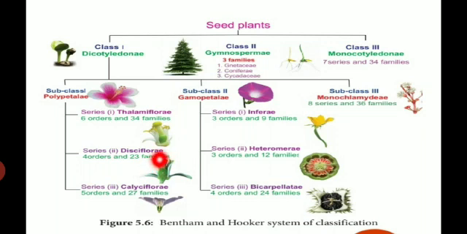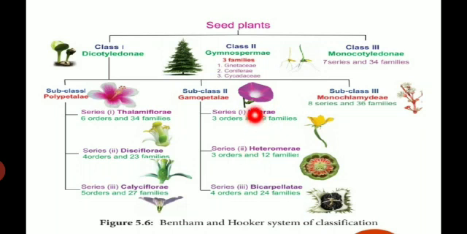Second one, the subclass Gamopetalae. Gamo means the petals are united, for example, Datura, which are either partially or completely fused to one another, dichlamydeous under this group. Then the Gamopetalae is further divided into 3 series: Inferae, Heteromerae and Bicarpellatae.